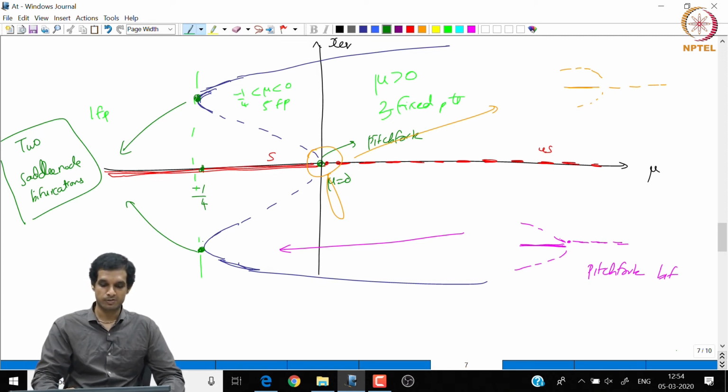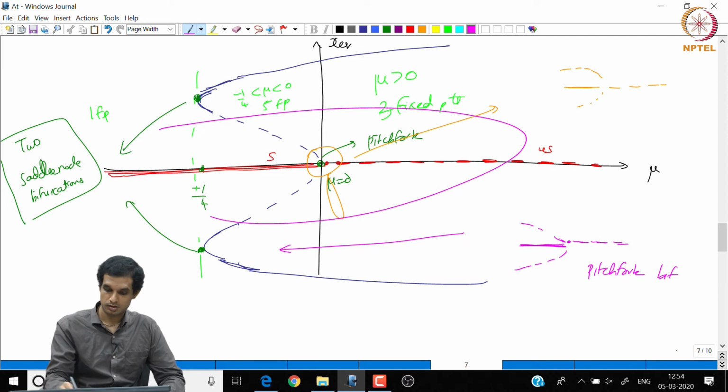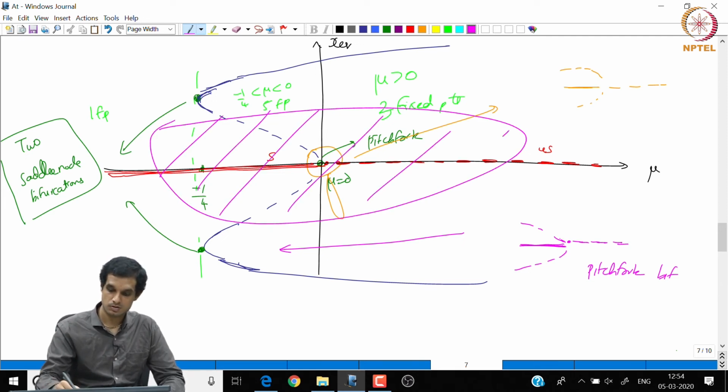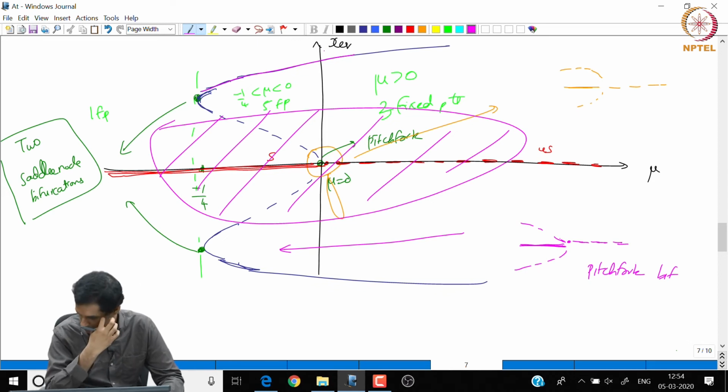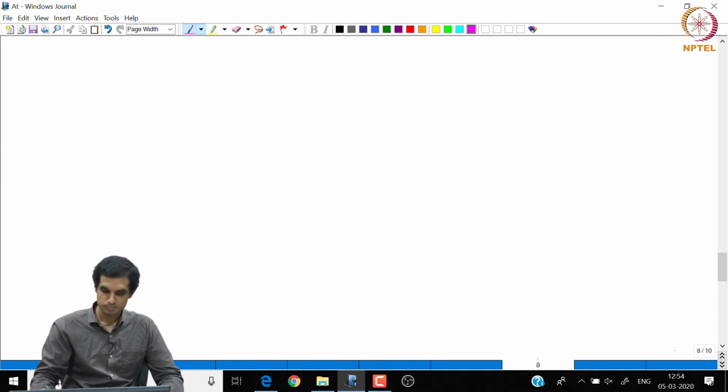If you did not add x power 5, then we had only this part of the diagram, this zoomed part. So, this happened when you do not have x power 5, an ordinary pitchfork. Addition of x power 5 in the dynamical term gives rise to these other branches. So, we now have 5 branches. With this we complete this problem. We will now move on to the next problem.